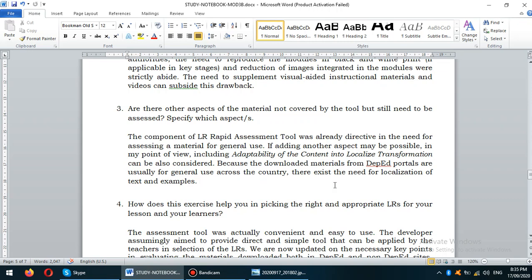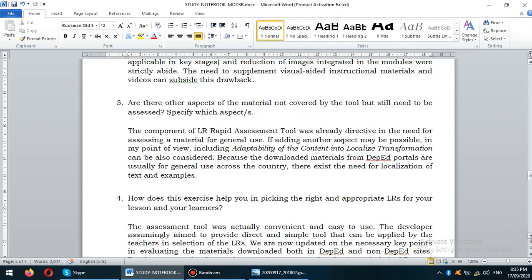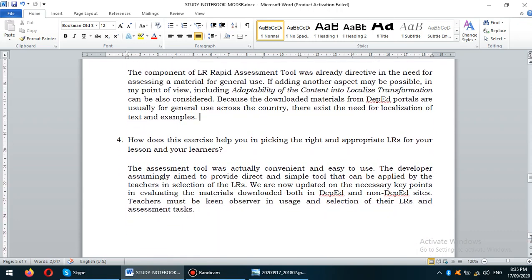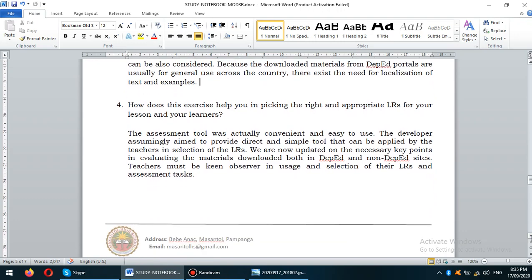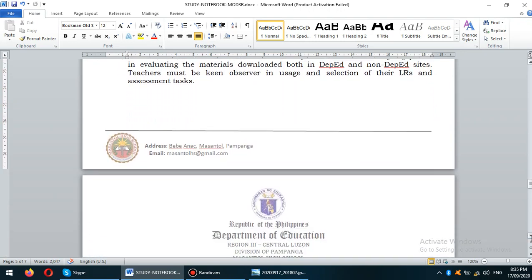But if your answer is none, you are not recommending any aspects that should be included, that will be okay. You can justify your response. Now, number 4, how does this exercise help you in picking the right appropriate LRs for lesson and your learners? That's it. If it is from DepEd site or non-DepEd sites.